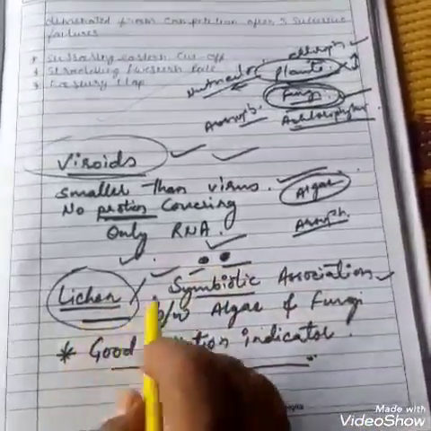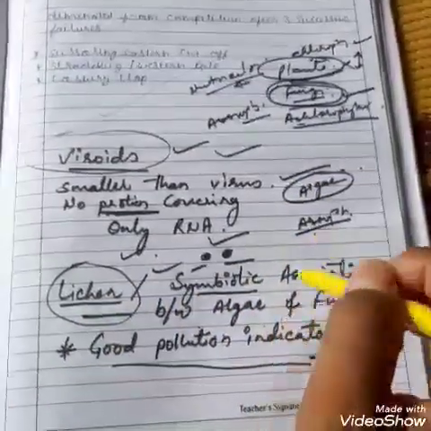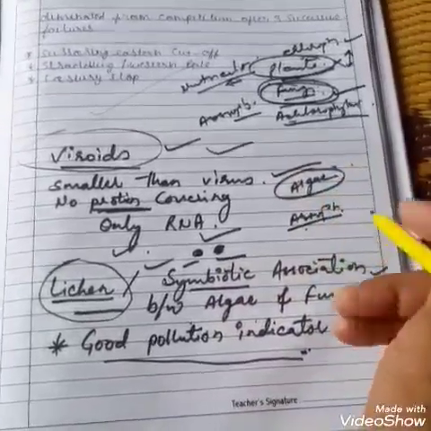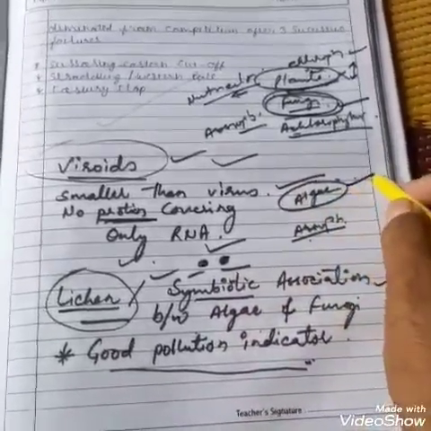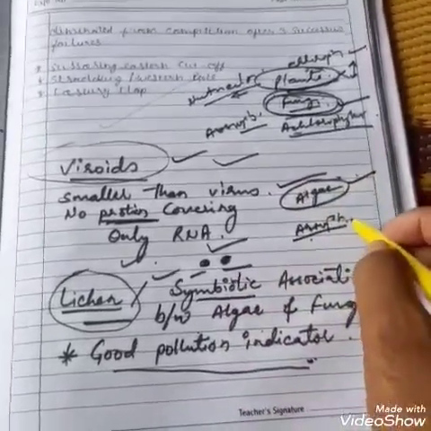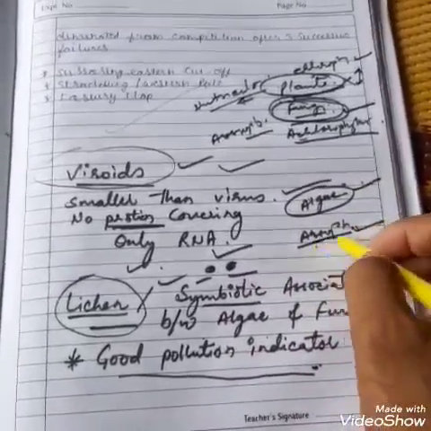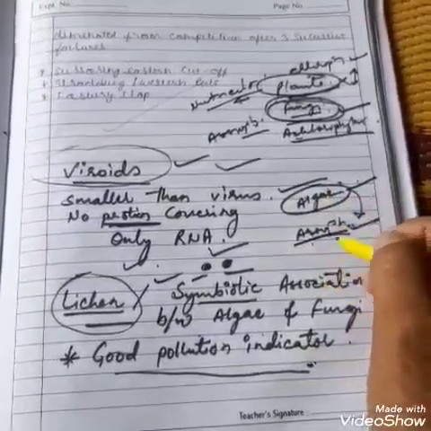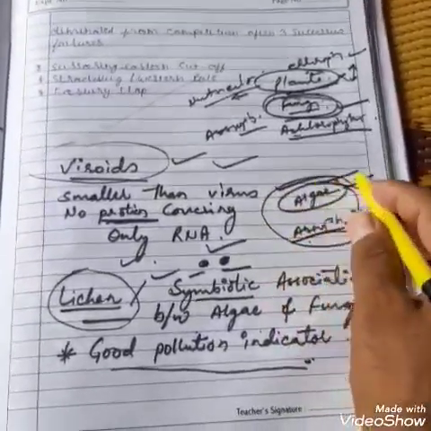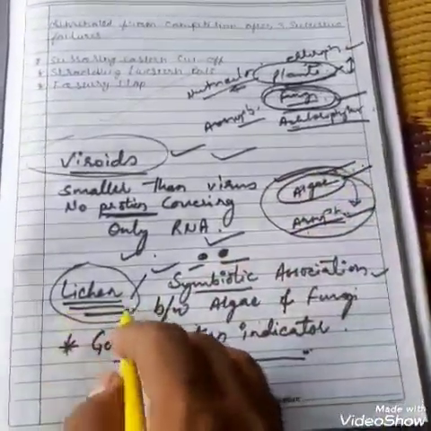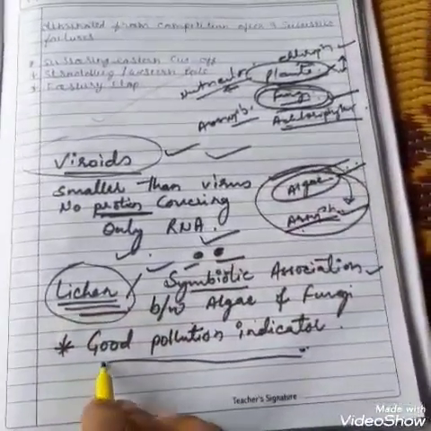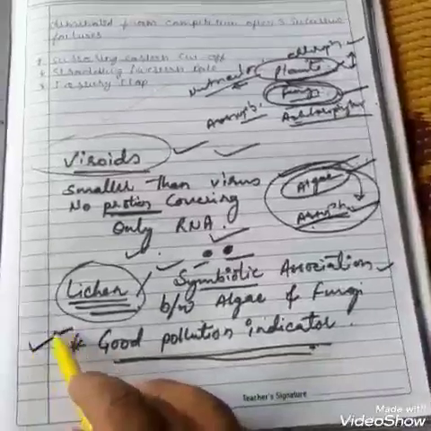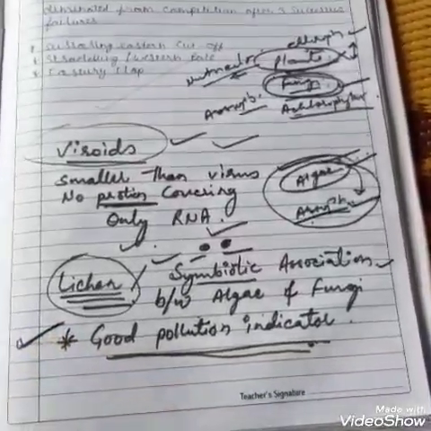So lichen is an association between algae and fungi where both the partners are benefited and they do not destroy each other. So algae gets nutrients to produce food, and in return fungi gets food prepared by algae, and they live all together. So this association is known as lichen, and this is found mostly in colder areas, and it is a very good indicator of pollution.